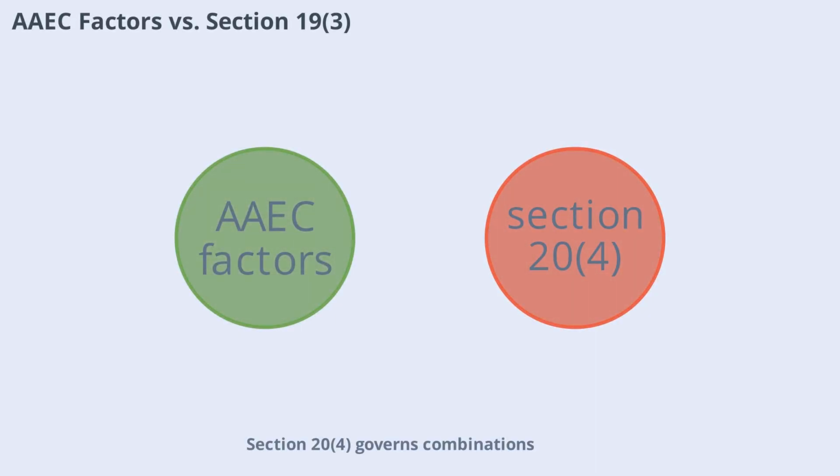Section 24 governs combinations, while Section 19(3) applies to anti-competitive agreements. The factors listed in Section 24 are specific to merger review and must not be confused with those for agreements. Students and practitioners should cite Section 24 for combination questions and Section 19(3) for agreement-related issues, ensuring accurate legal analysis.